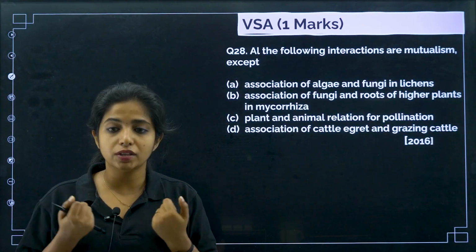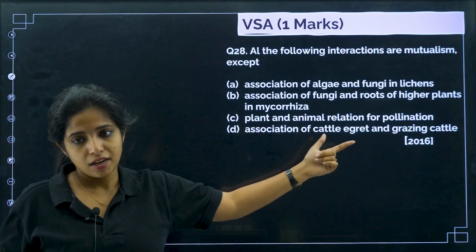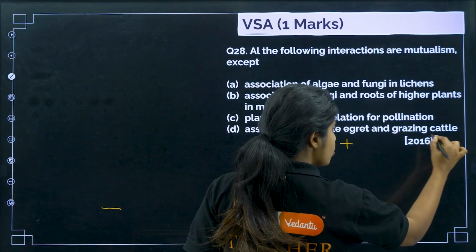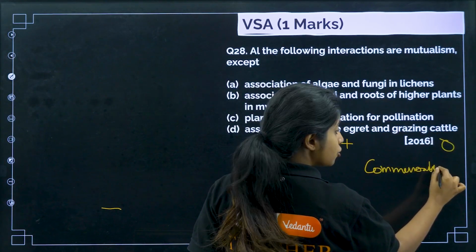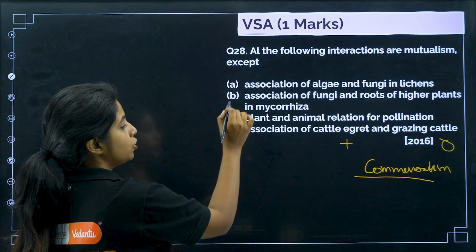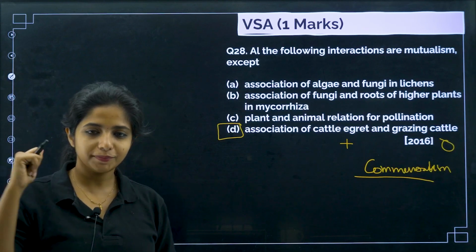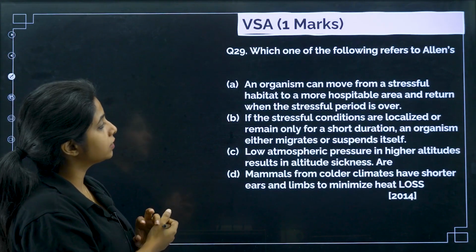Small insects which are there. So obviously over here, cattle is not benefited, but the cattle egret is. So I'll say it is where one organism is benefited, other organism has no benefit. So I'll call this commensalism. It is not harming, but it does not have any other benefit as well. So this is not mutualism, my dear children. This is the exception that we are having over there. Cool? Chalo. Next, which one of the following refers to Allen's principle?